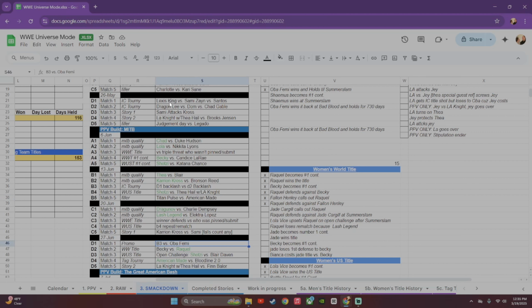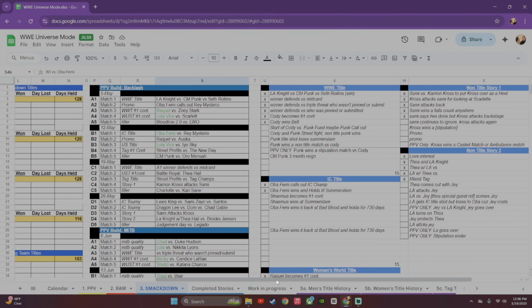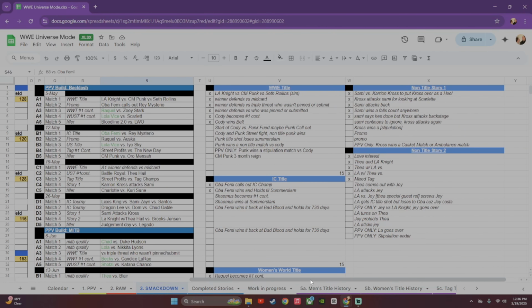See, whoever wins this and D2 from this, I have a tournament filled out for a triple threat match. The winners face each other here at B3, and then that winner is going to go into a storyline with Obafemi. And that's a little bit open. I'm going to sim those matches. I don't know who's going to be in the story with Obafemi. And here it is too, I got a non-title story here.